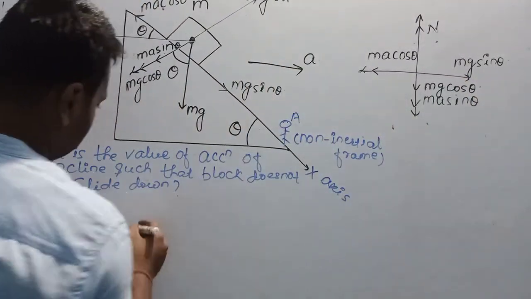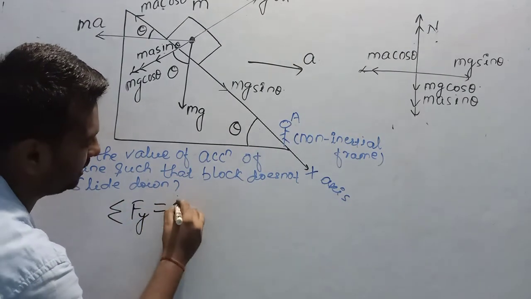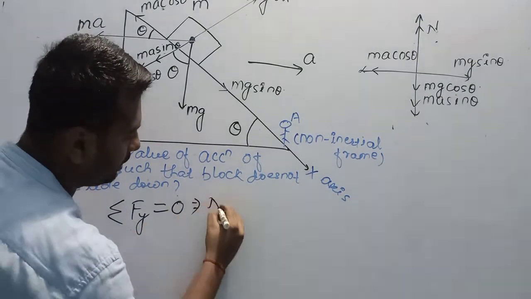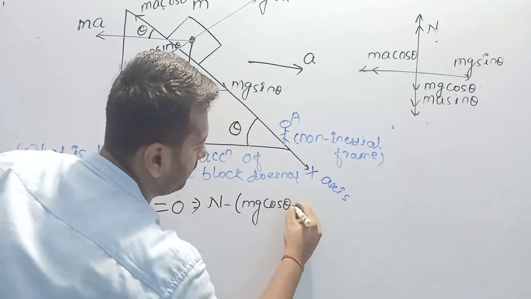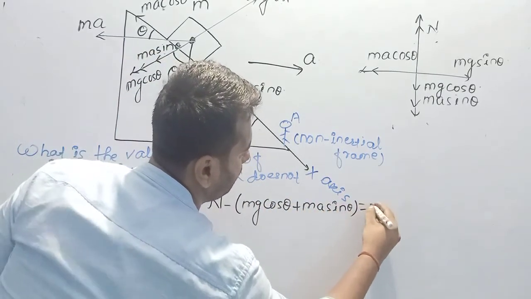So the summation of total force acting in the y direction is equal to 0, and we can write the force equation as normal minus mg cos theta plus ma sin theta is equal to 0.